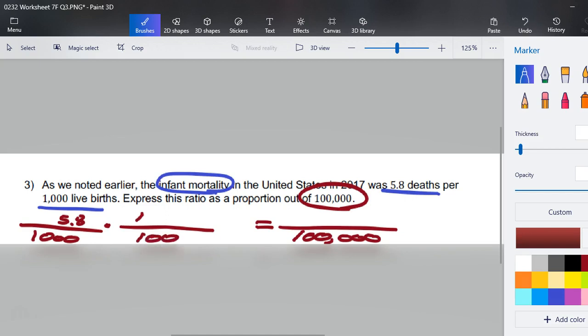So let me multiply in 100, and that will satisfy my need for the denominator to be 1 and 5 zeros. For my numerator, what I'll need to do is multiply on a calculator, or go ahead and move that numerator over 2 spaces, 2 decimal places, and I get 580 deaths out of 100,000 live births.